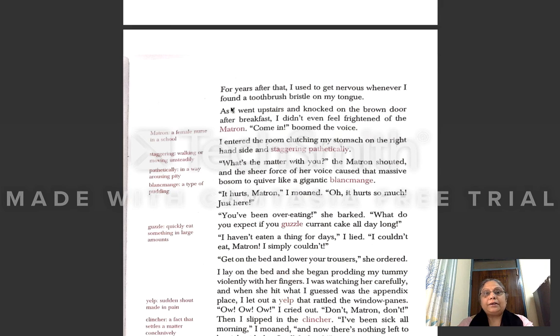So now, returning to the school, what is the writer saying? As I went upstairs and knocked on the brown door after breakfast, I didn't even feel frightened of the matron. Who is the matron? The matron is a female nurse in the school. So the writer had his breakfast, then went upstairs and knocked on the matron's brown door. "Come in," boomed the voice. The matron told him to come in.